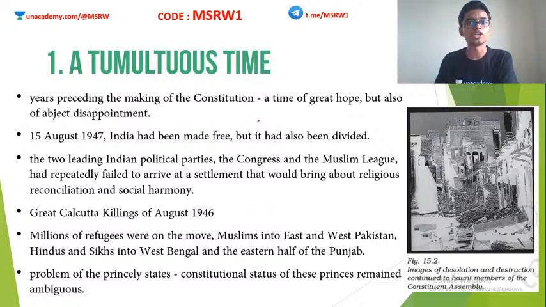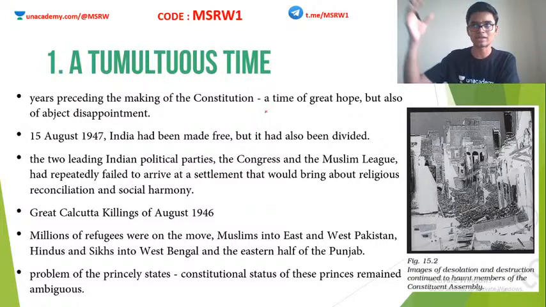Starting from the 1942 Quit India movement, Subhash Chandra Bose forming the Indian National Army and attacking with the help of the Japanese in northeastern India. Correct. Similarly, we saw the Royal Indian Navy mutiny in 1946. We saw the Direct Action Day, which was pronounced by the Muslim League again in 1946. Basically these years were completely tumultuous. But everybody was looking forward to independence, so it was also a time of hope. Everybody was looking forward to Independence Day.